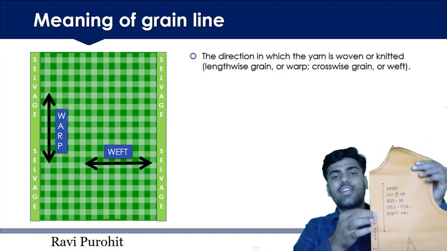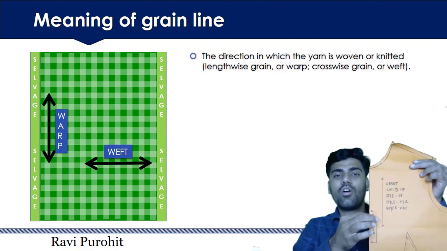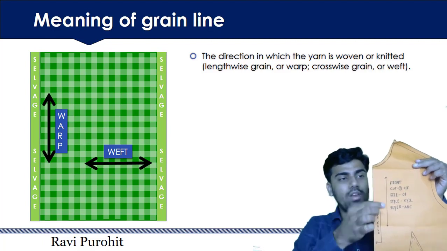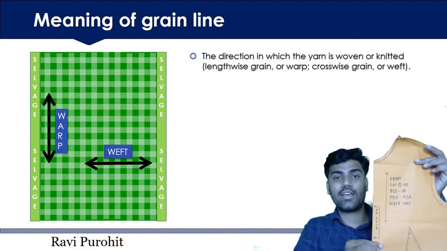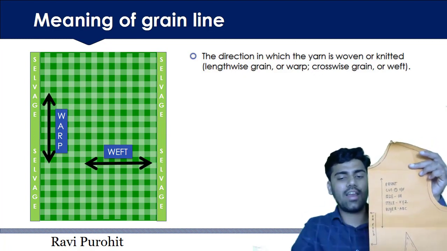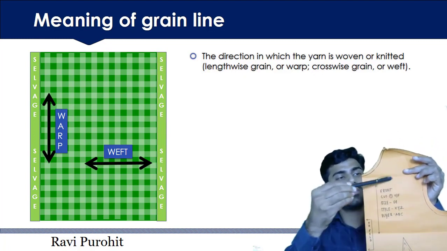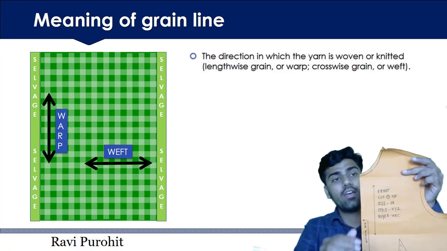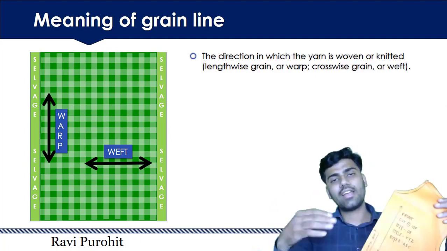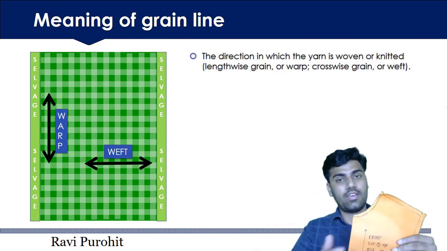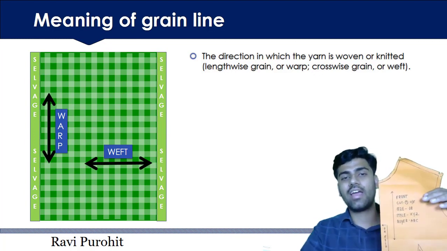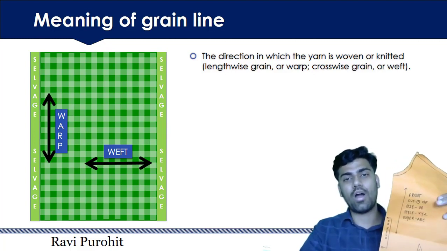What grain line indicates? Grain line indicates the direction of warp. So this grain line is in this way. That means this pattern will get placed parallel to selvage. Suppose this grain line would have been in this direction, means perpendicular direction, then this pattern would have been placed like this. You will understand this later again with example, but at this moment you just understand what grain line means. Grain line indicates the direction of warp.